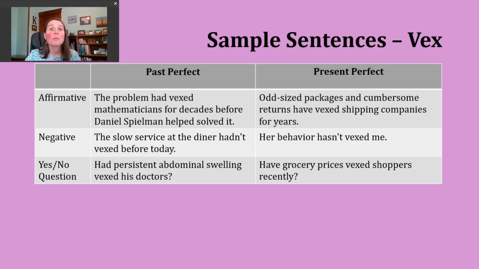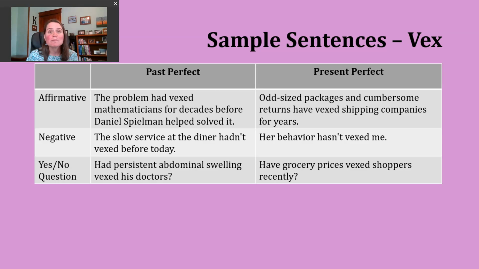Now, I know we talked about physical distress being one way to use this verb, but here I think we're actually going back to our second definition. We're wondering if this symptom or this condition puzzled the doctors. Were they confused and maybe not able to figure out what was causing it or what the underlying problem may have been? Finally, we'll take a look now at the present perfect.